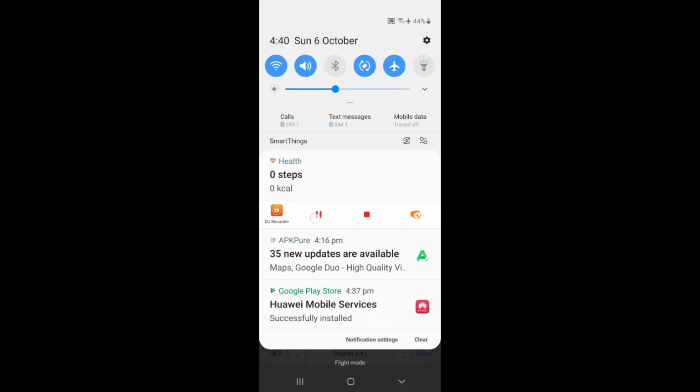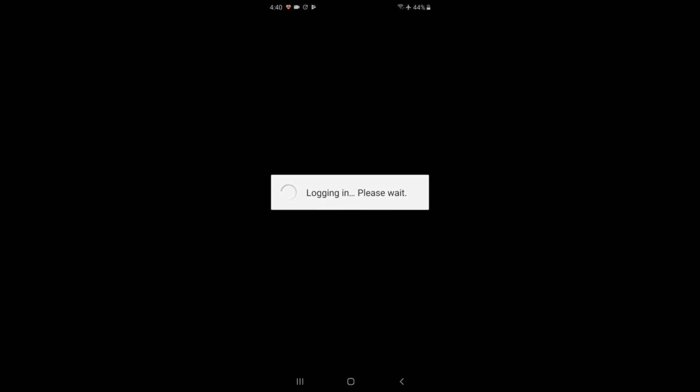I will skip this section for safety purposes. I have written the password also. Now just click on login. I'll click on allow, and now it will be logging in.